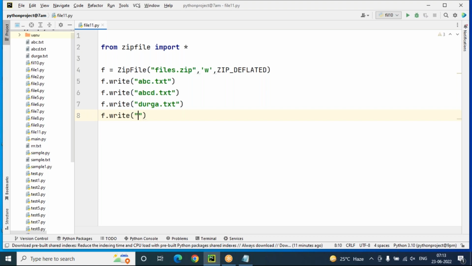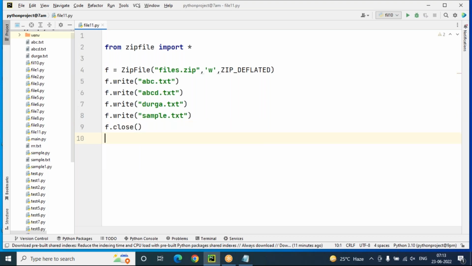Next, any files like sample.txt. After uploading the files, I can simply say f.close, closing the file. Then I'm just printing the confirmation: files.zip file created successfully.